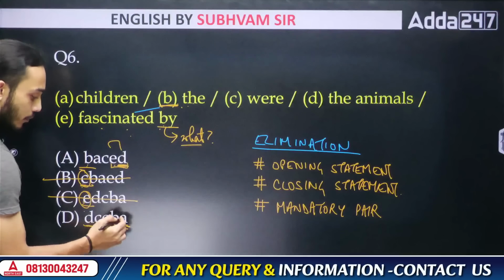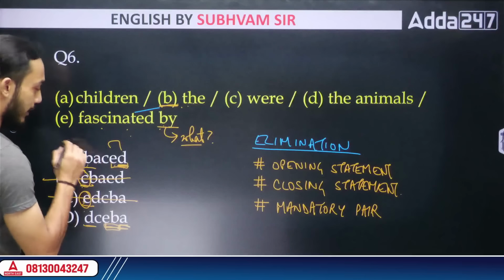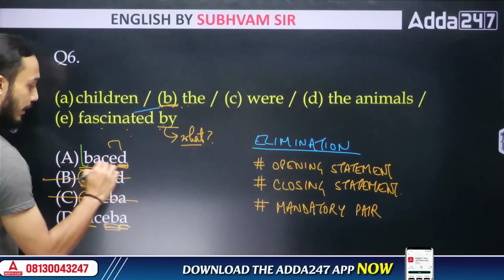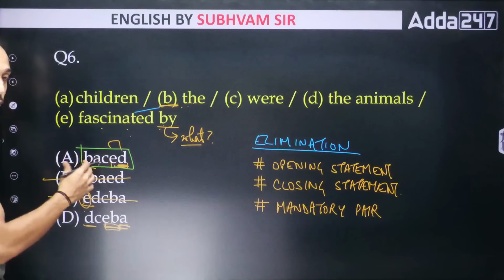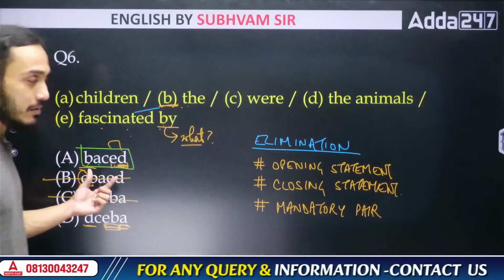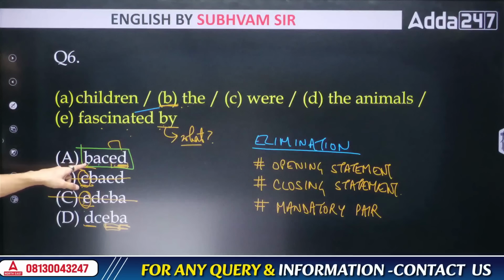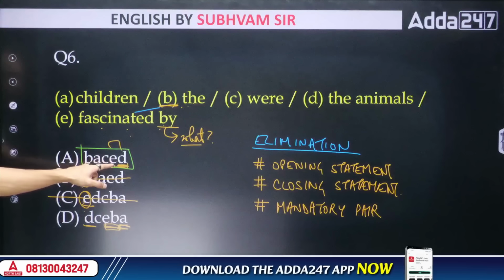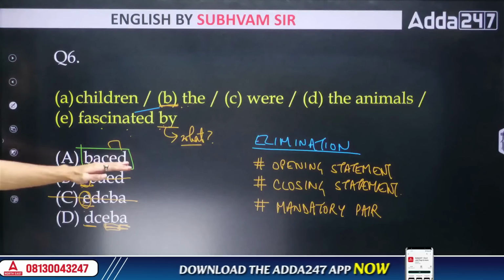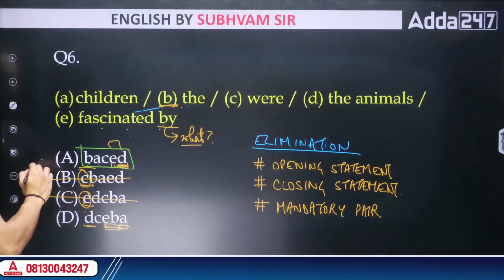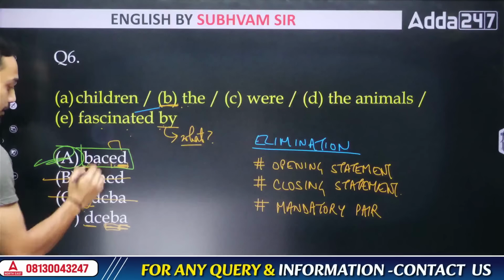So therefore, instead of using this, first I will read this BACED. Now I will read this option BACED. If I read this, if it gives me a meaningful sentence, this will be my answer. So see, the children were fascinated by the animals. Makes complete sense. That means this is my answer. D is not the correct answer.